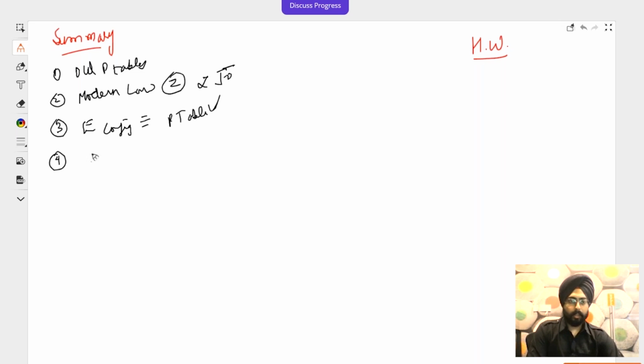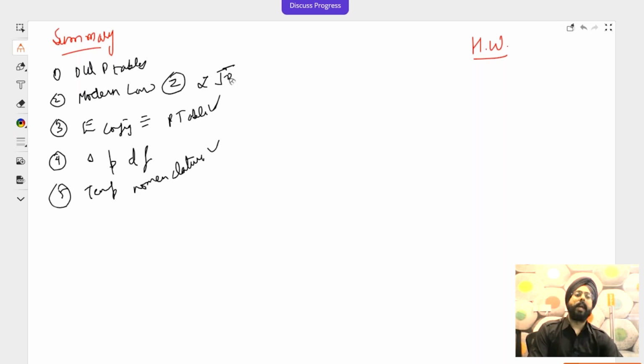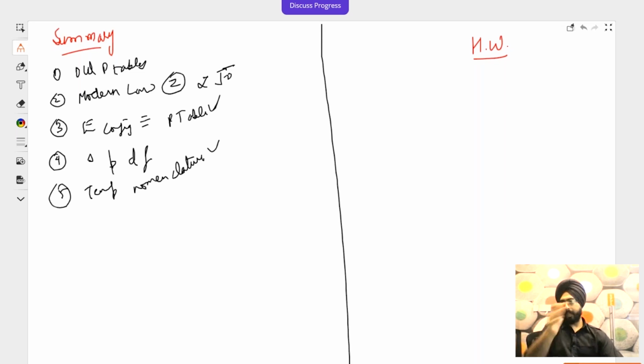Then we saw the properties of SPDF block elements. We also saw some temporary nomenclature. And after seeing all of that, we solved a lot of questions. That is what we've done in today's class. The last 4 or 5 questions were JEE advanced level. So you see, just in one class of periodic properties, there are so many JEE level questions that we can solve.